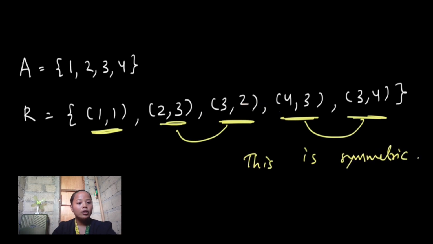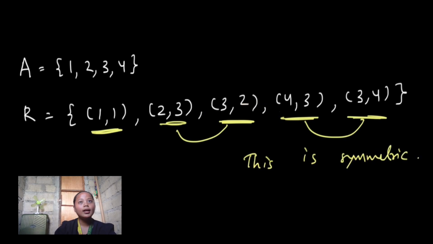What if we have no visual representation like circles? For example, in a given set A, we have the elements 1, 2, 3, 4, and in our set R we have ordered pairs. First, look at the ordered pair 1, 1.